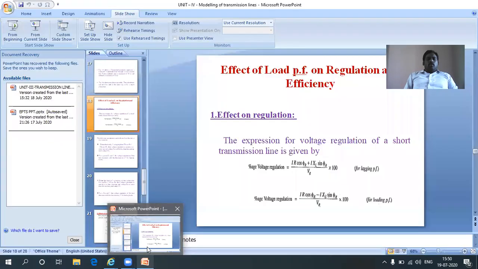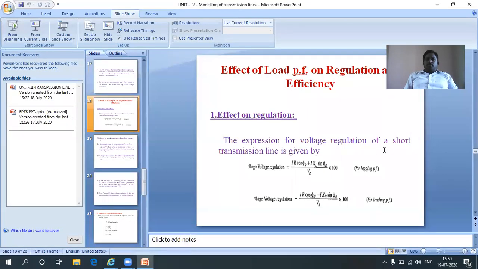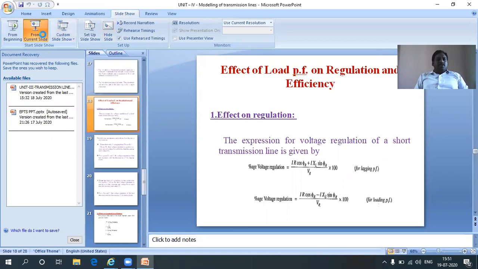So next, it is a very important concept: the effect of load power factor on the performance of a short transmission line. Performance means percentage regulation and efficiency. So the load power factor can affect the percentage voltage regulation and the efficiency of a short transmission line.